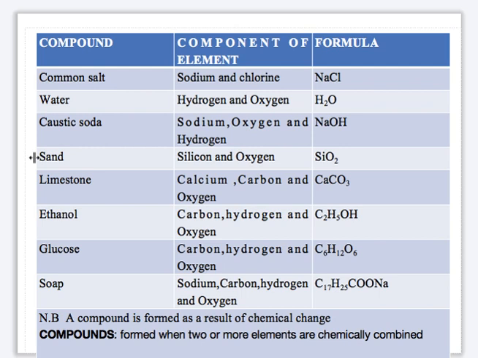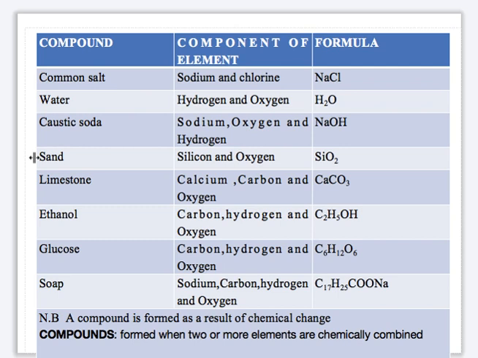So let's also look at the next. When you want to classify matter chemically, we have looked at elements. Now let's look at the second, which is called compound. What is a compound? A compound forms when two or more elements are combined chemically.